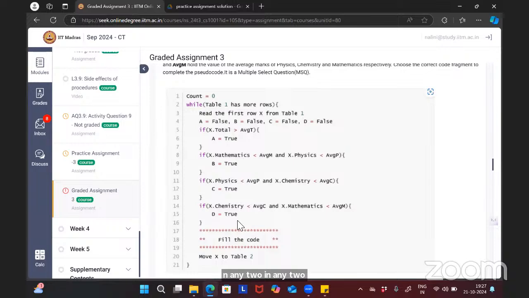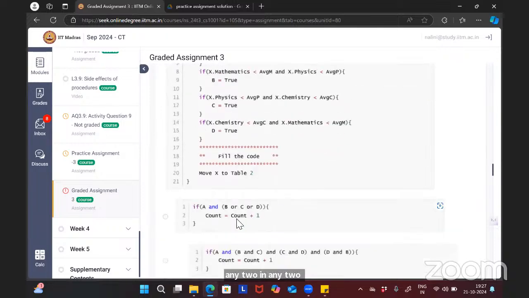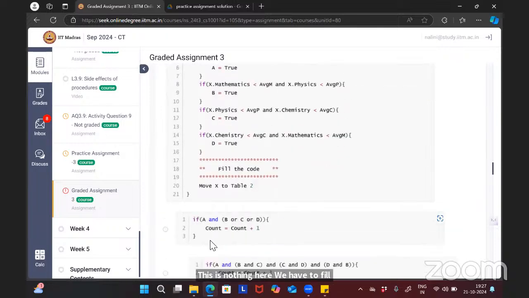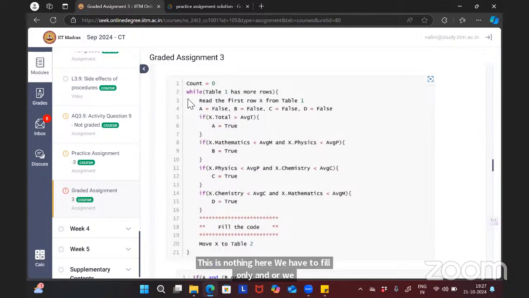Count. This is nothing. Here we have to fill. Okay, only and or we have to decide. Okay, that's all. Let me go to the code.